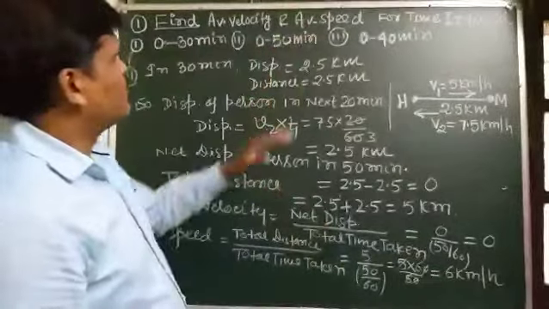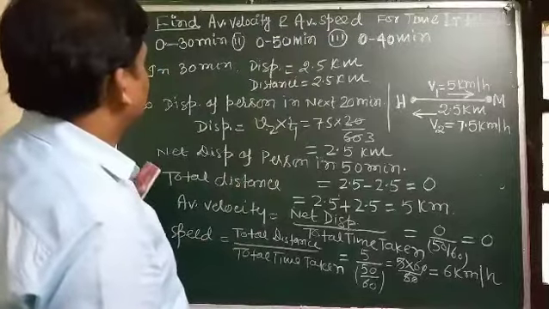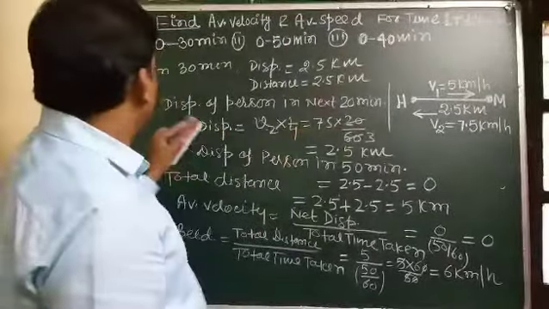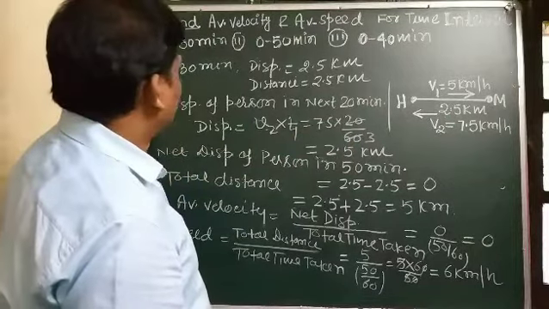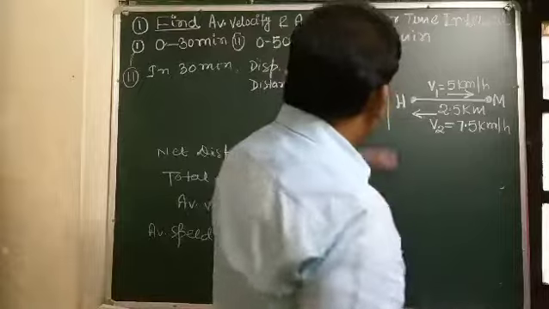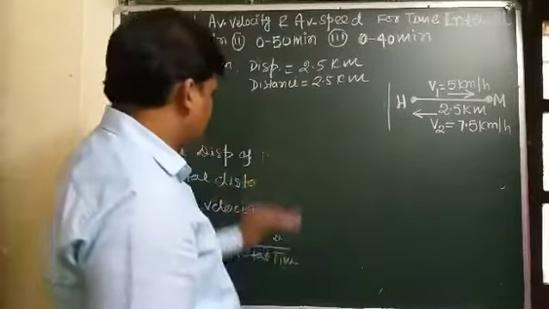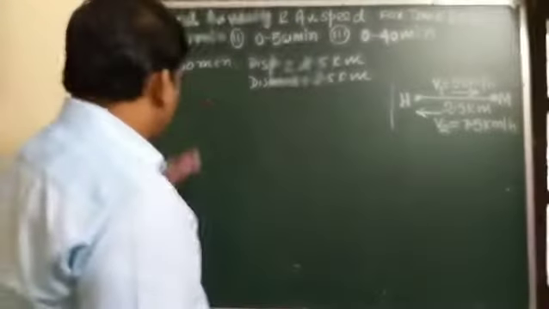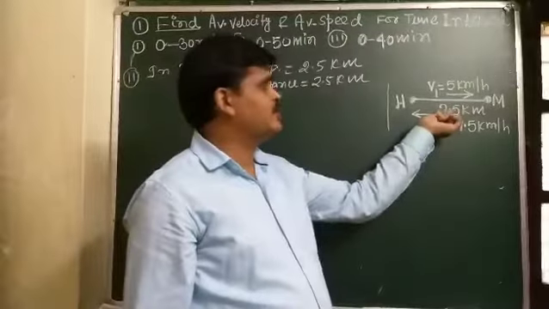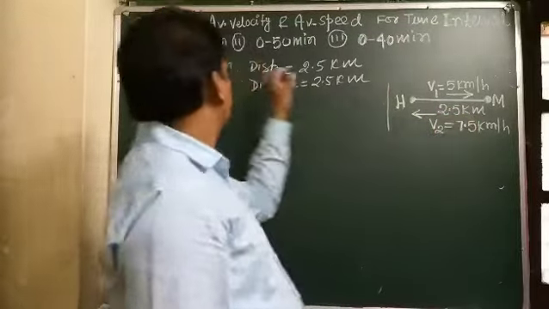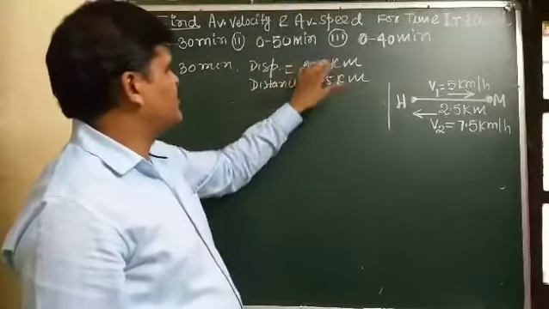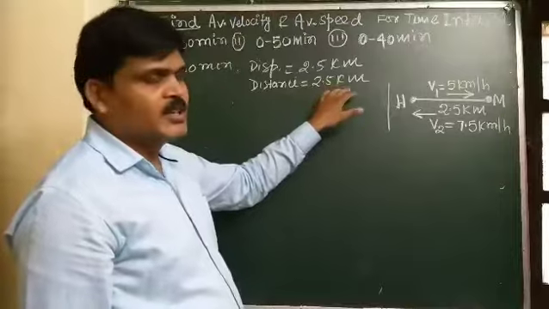Now I am going to solve the average velocity and average speed for the time interval 0 to 40 minutes. And student, already you know that in the first 30 minutes the person travels a distance and displacement of 2.5 kilometer. So in 30 minutes displacement is 2.5 kilometer, and distance 2.5 kilometer.